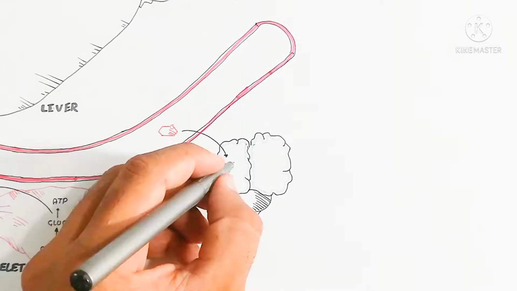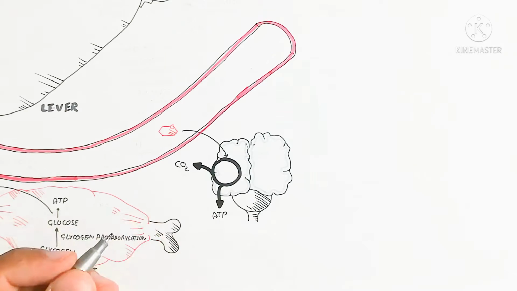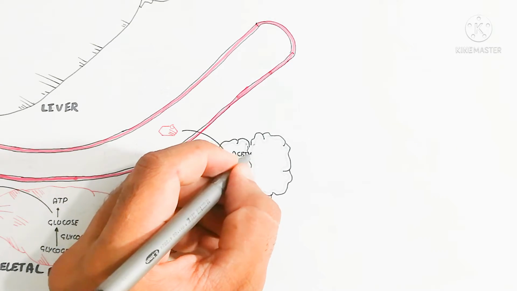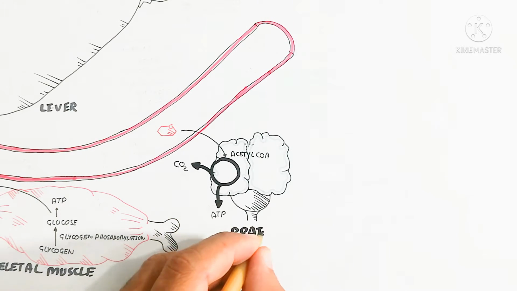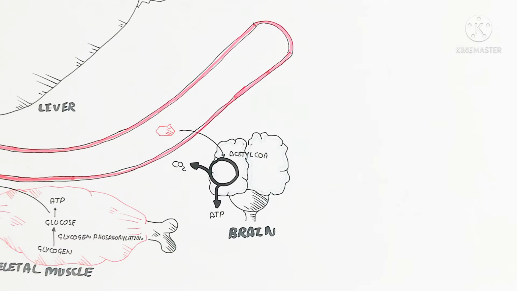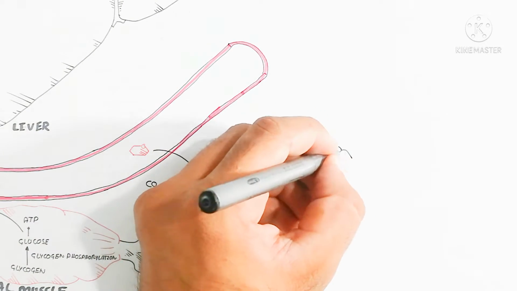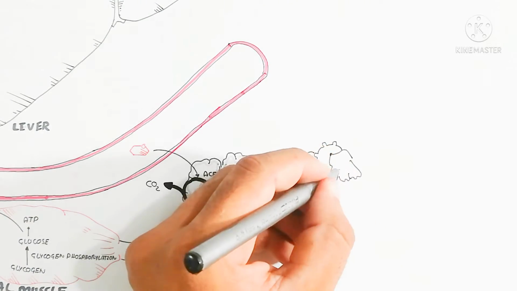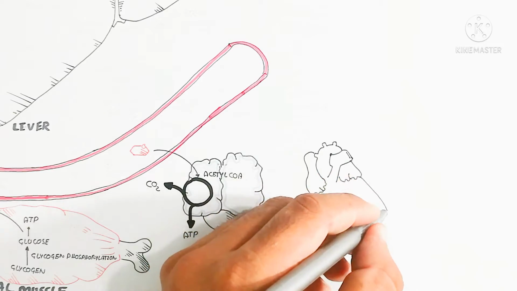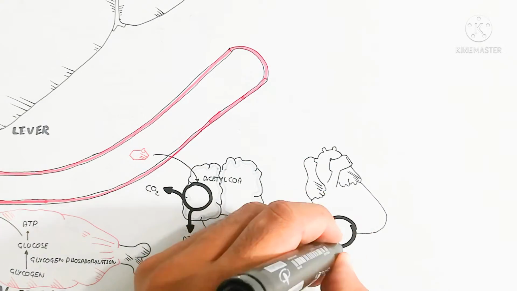First of all, as we learned previously, here is the brain, which prefers glucose more during the early fasted state. Acetyl CoA will be produced, and that acetyl CoA goes into the Krebs cycle in the mitochondria to produce carbon dioxide and ATP. It is aerobic respiration because oxygen is consumed in the electron transport chain.